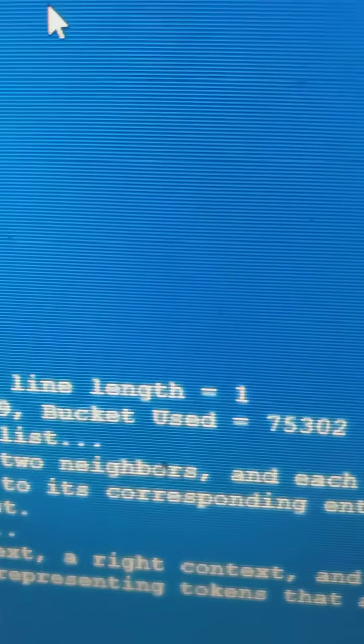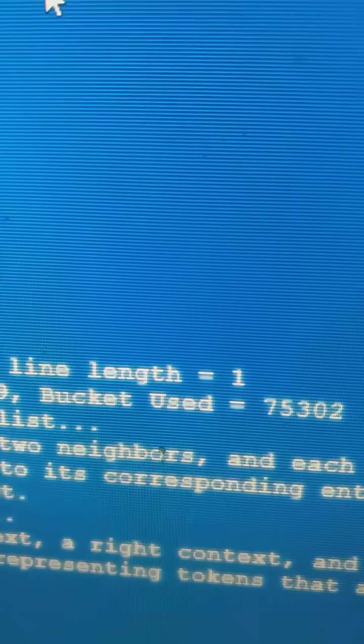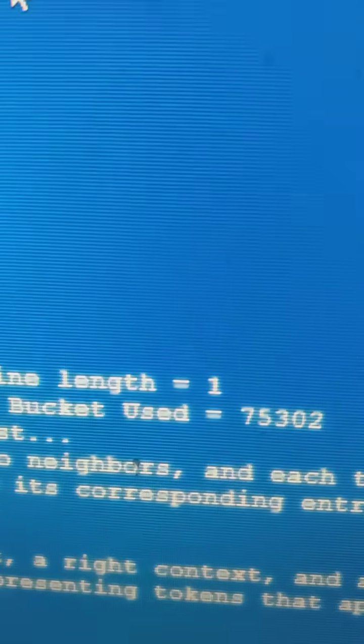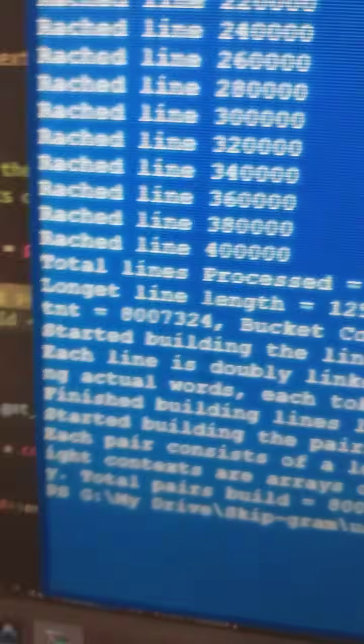The total buckets used out of that bucket count, these are the actual entries in the hash table, is equal to 75,302. So at the same time, let's go.